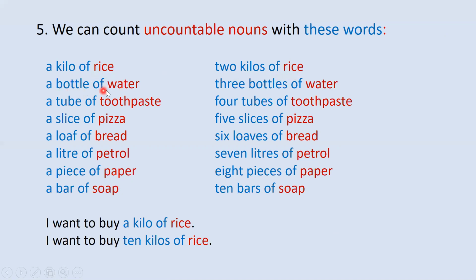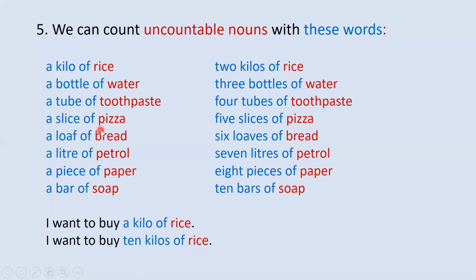A bottle of water, a bottle singular. Three bottles, three is plural, so s. Bottle with s, so three bottles of water. But for water, they don't change. It doesn't change, stays the same. A tube of toothpaste, a tube singular. Four tubes of toothpaste, four so plural tubes. But toothpaste stays the same.